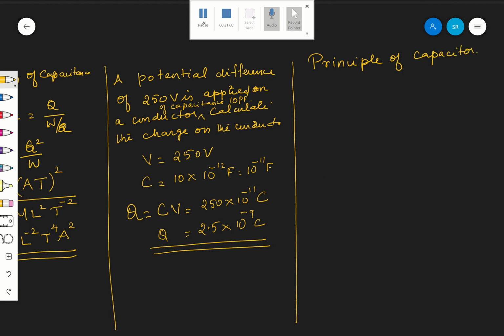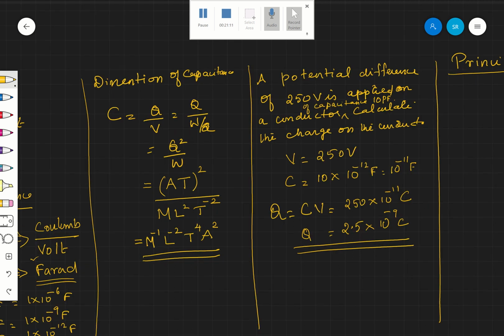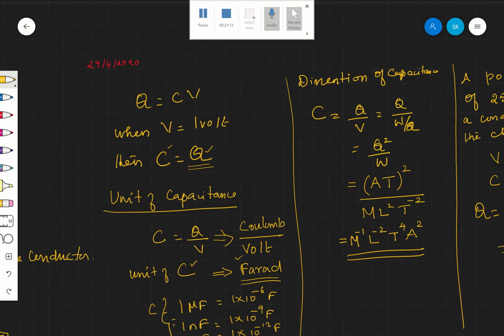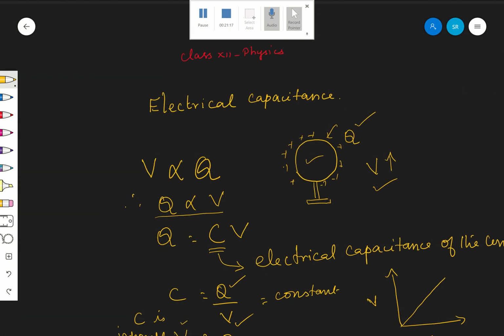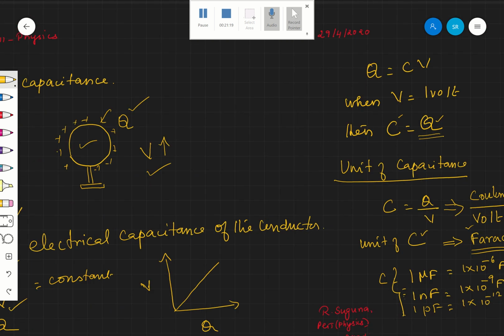Principle of capacitor. First, what is a capacitor? Because I have not introduced the term capacitor to you so far. So far it is a conductor. What we have seen is the capacitance of a conductor only. Correct? So far, we have seen the electrical capacitance of the conductor.